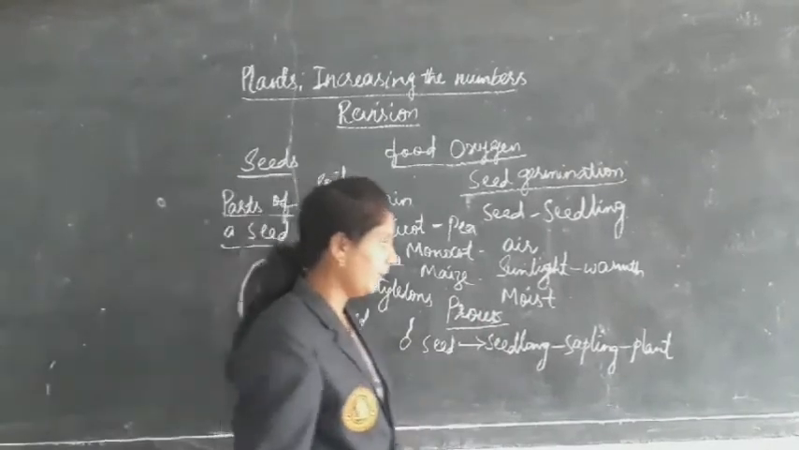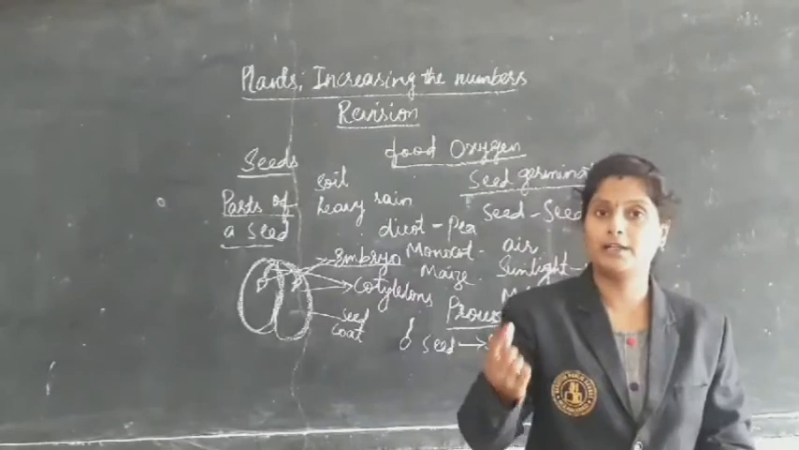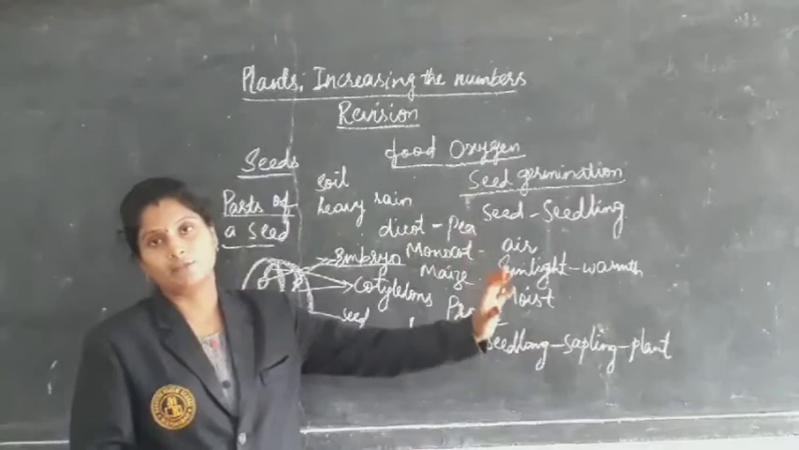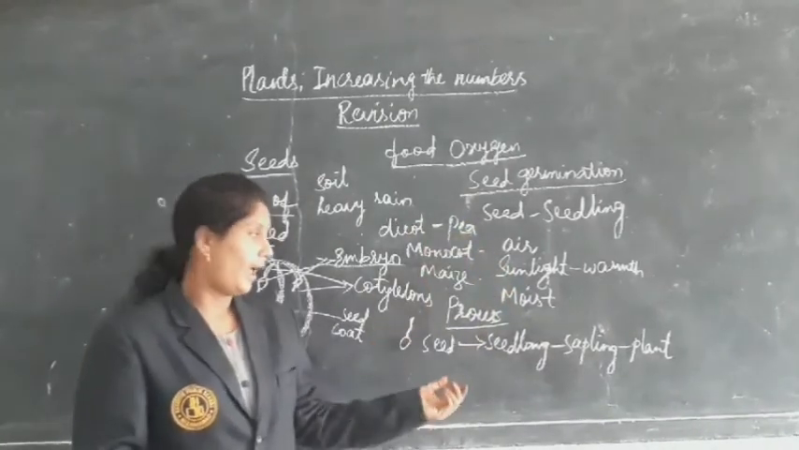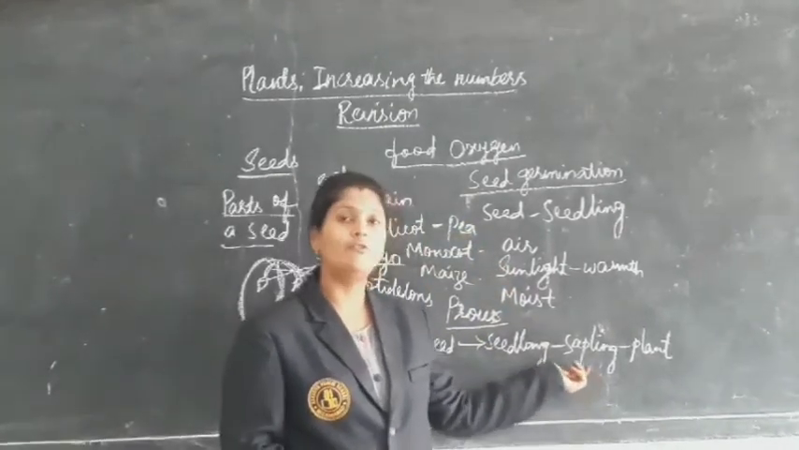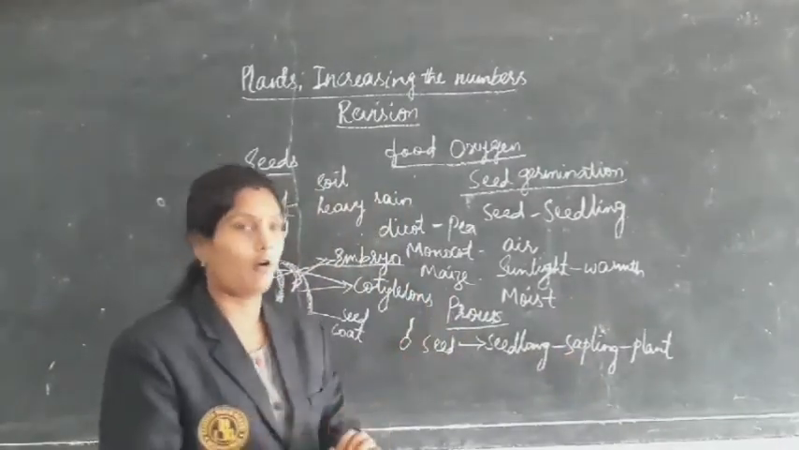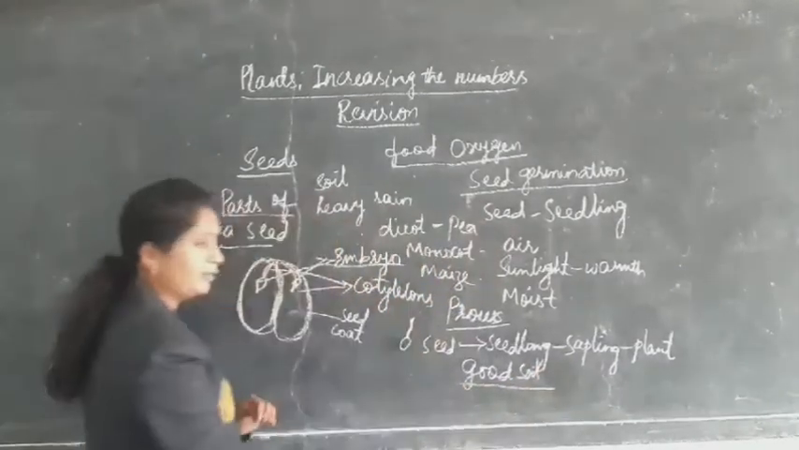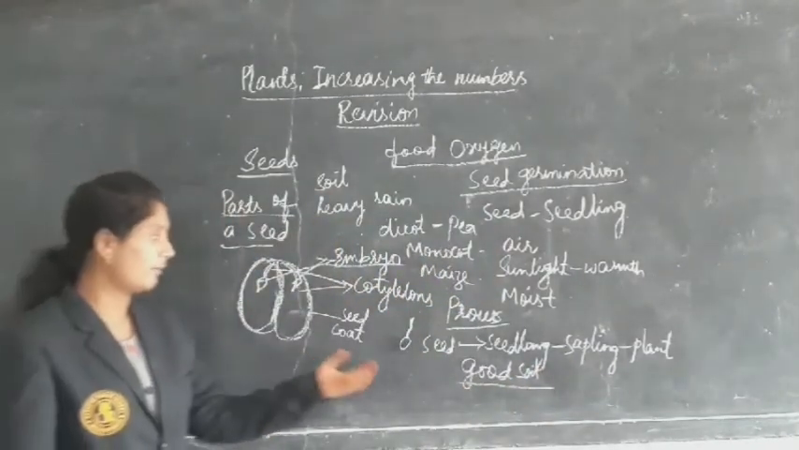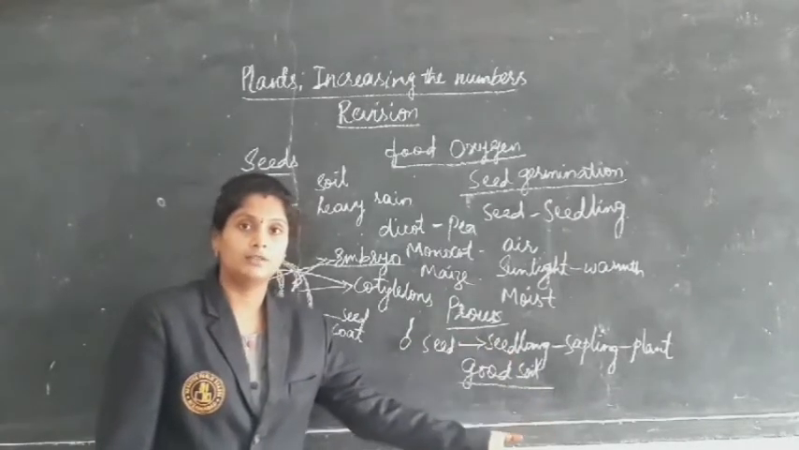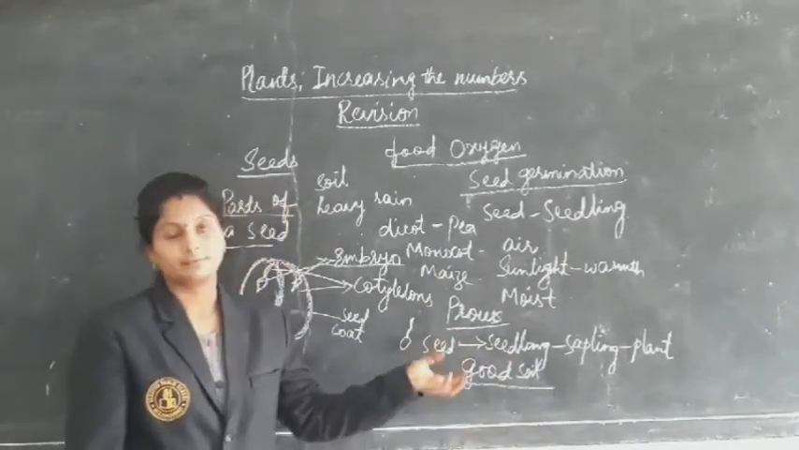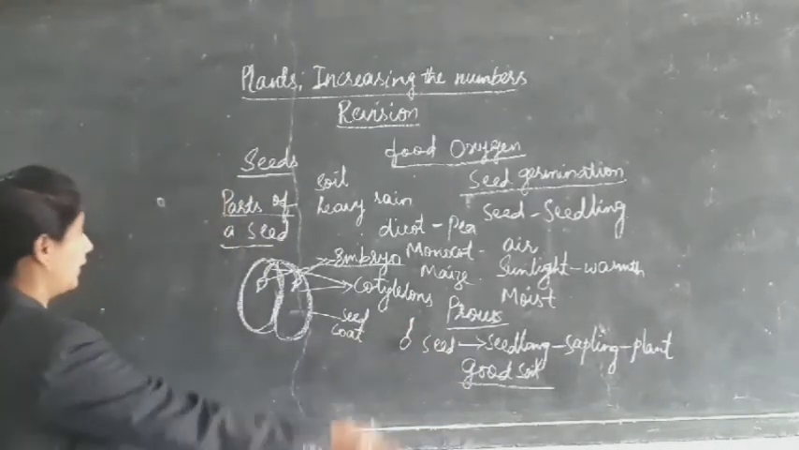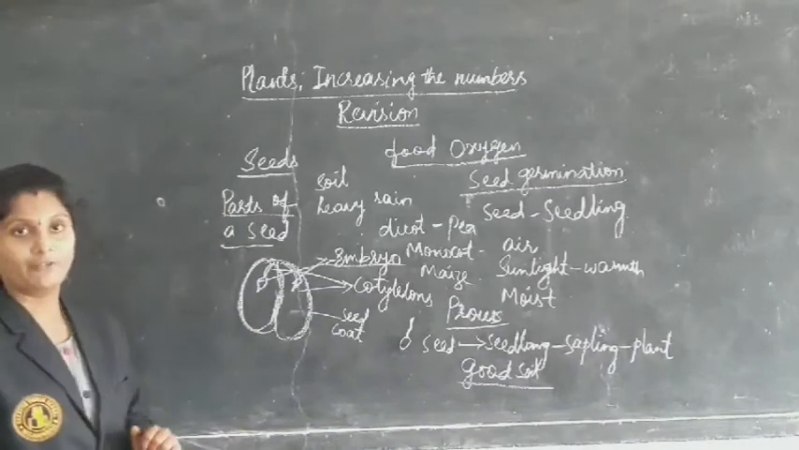After germination of the seed, from that seed we get a new plant. And for getting a new plant, we also need good soil, so that the plants will grow properly. If we sow germinated seeds in soil, because of the good quality of the soil, they will grow very soon. That is about the process of germination.